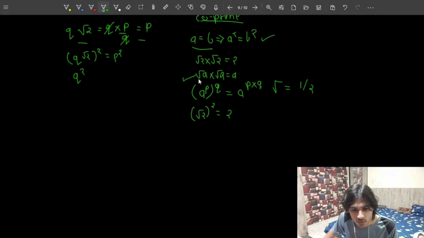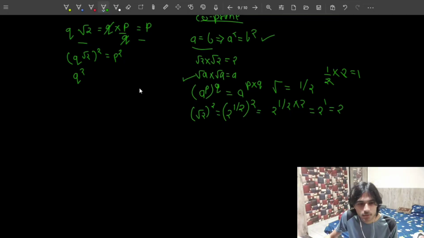So root 2 means 2 raised to the power 1 by 2, and squaring it gives us 1 by 2 multiplied by 2. So 1 by 2 multiplied by 2 is going to be what? 1. So this is equal to 2 to the power 1, that is equal to 2. So I'm going to simply write here multiply by 2, and p square is going to be like this.